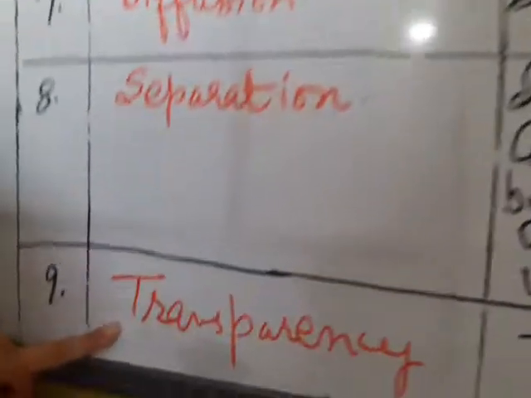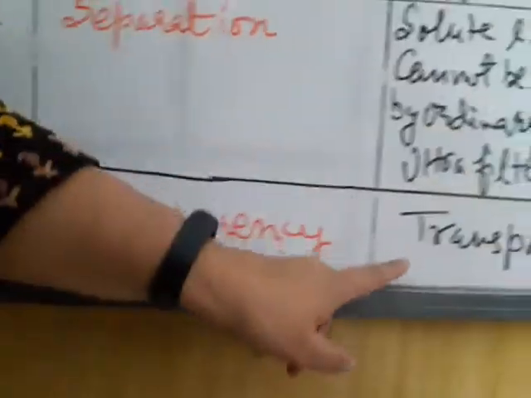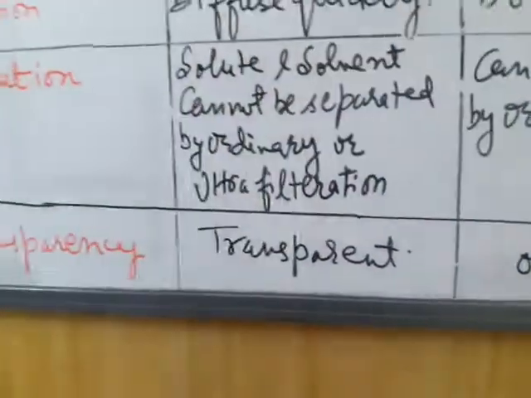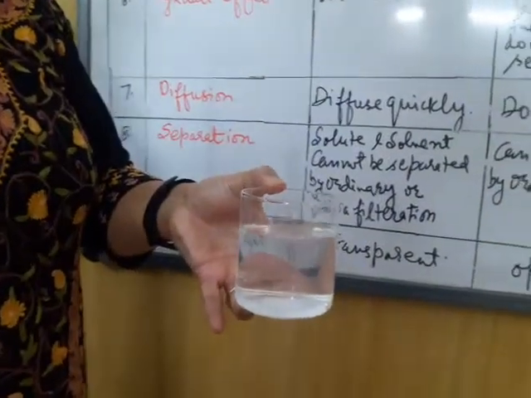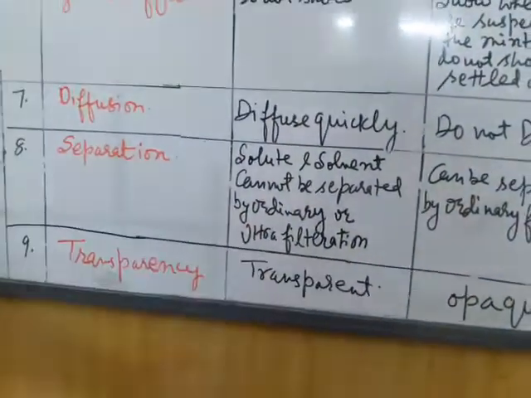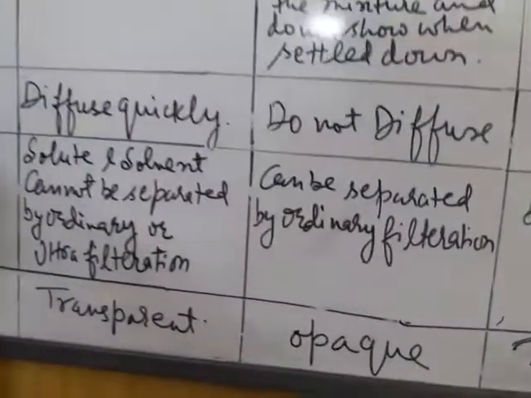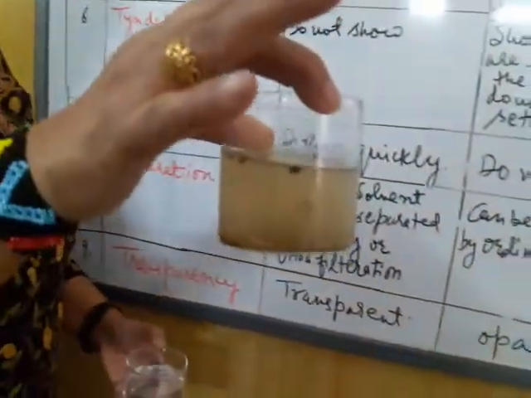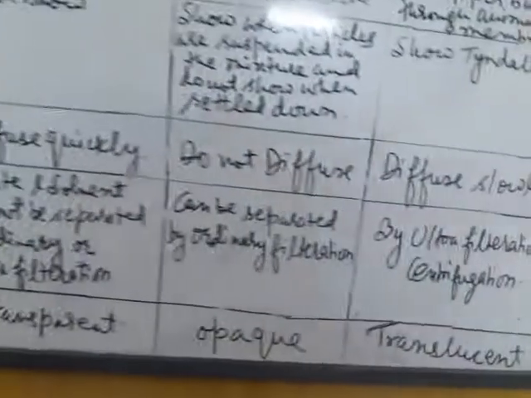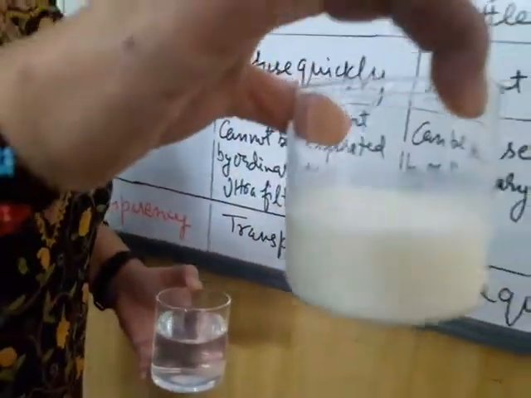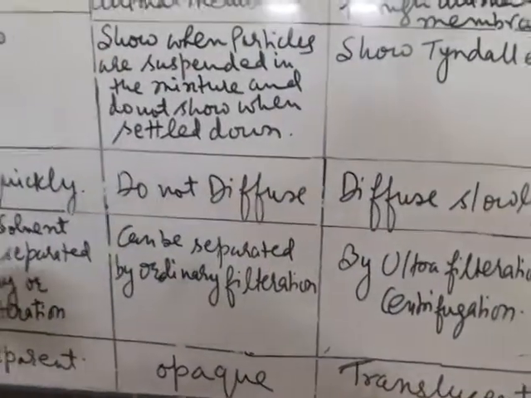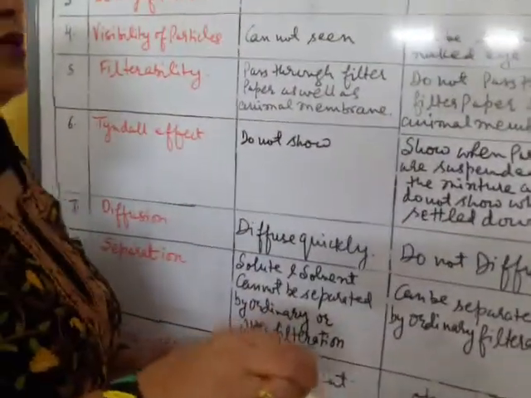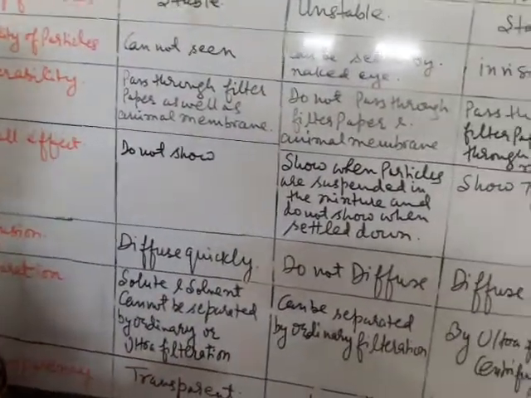On the basis of transparency, true solutions are transparent. Look here, true solutions are transparent. Suspensions are opaque, and colloidal solutions are translucent. So these are the comparisons between true solutions, suspensions and colloids. Thank you.